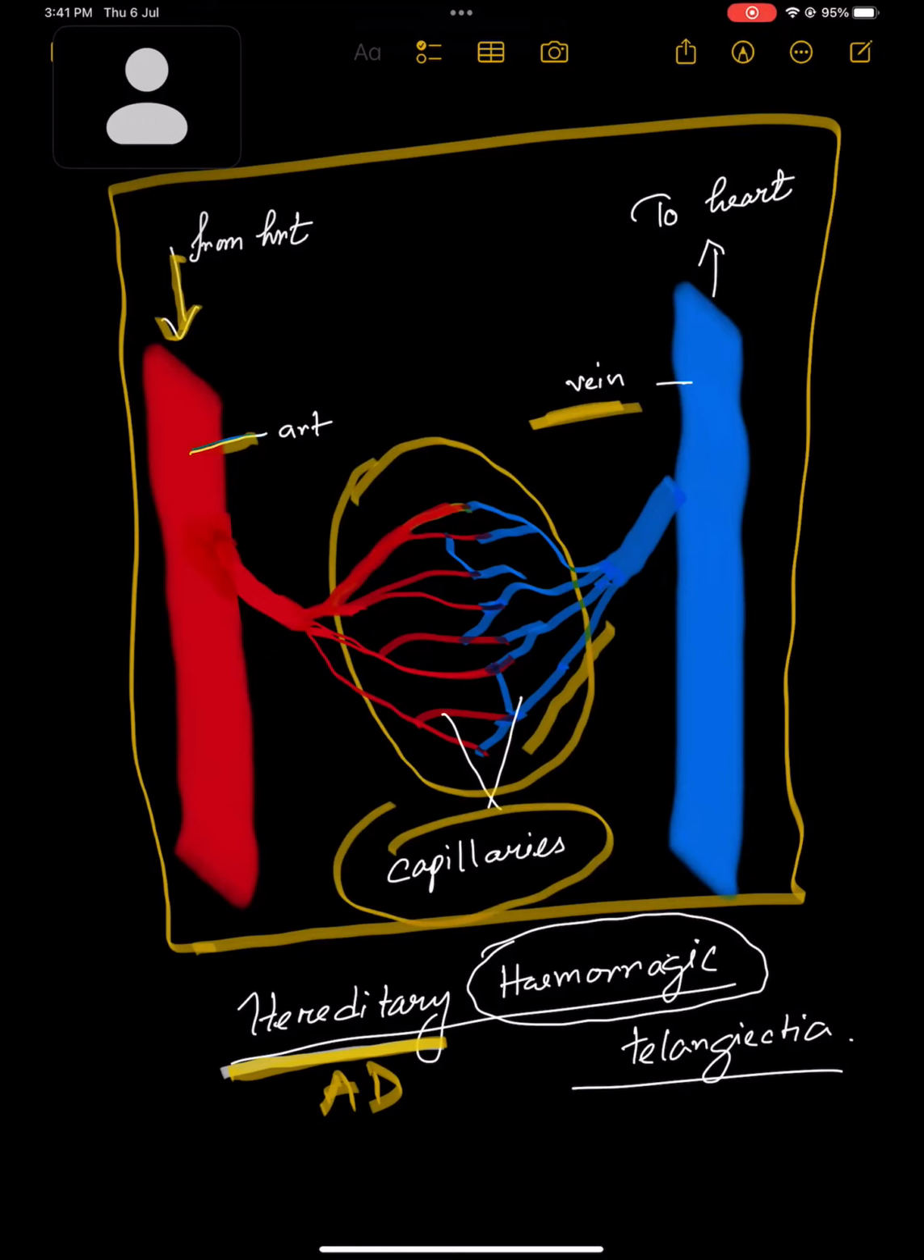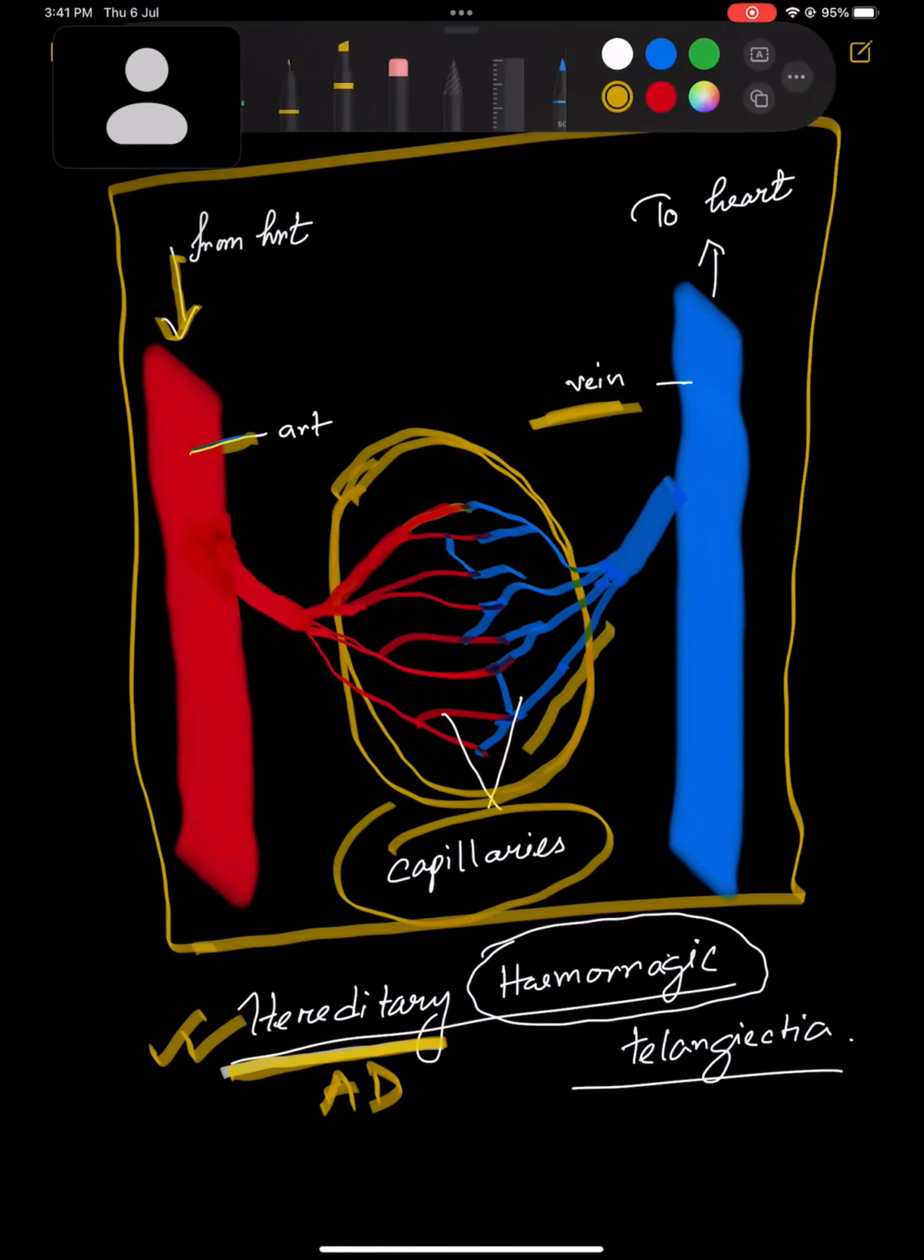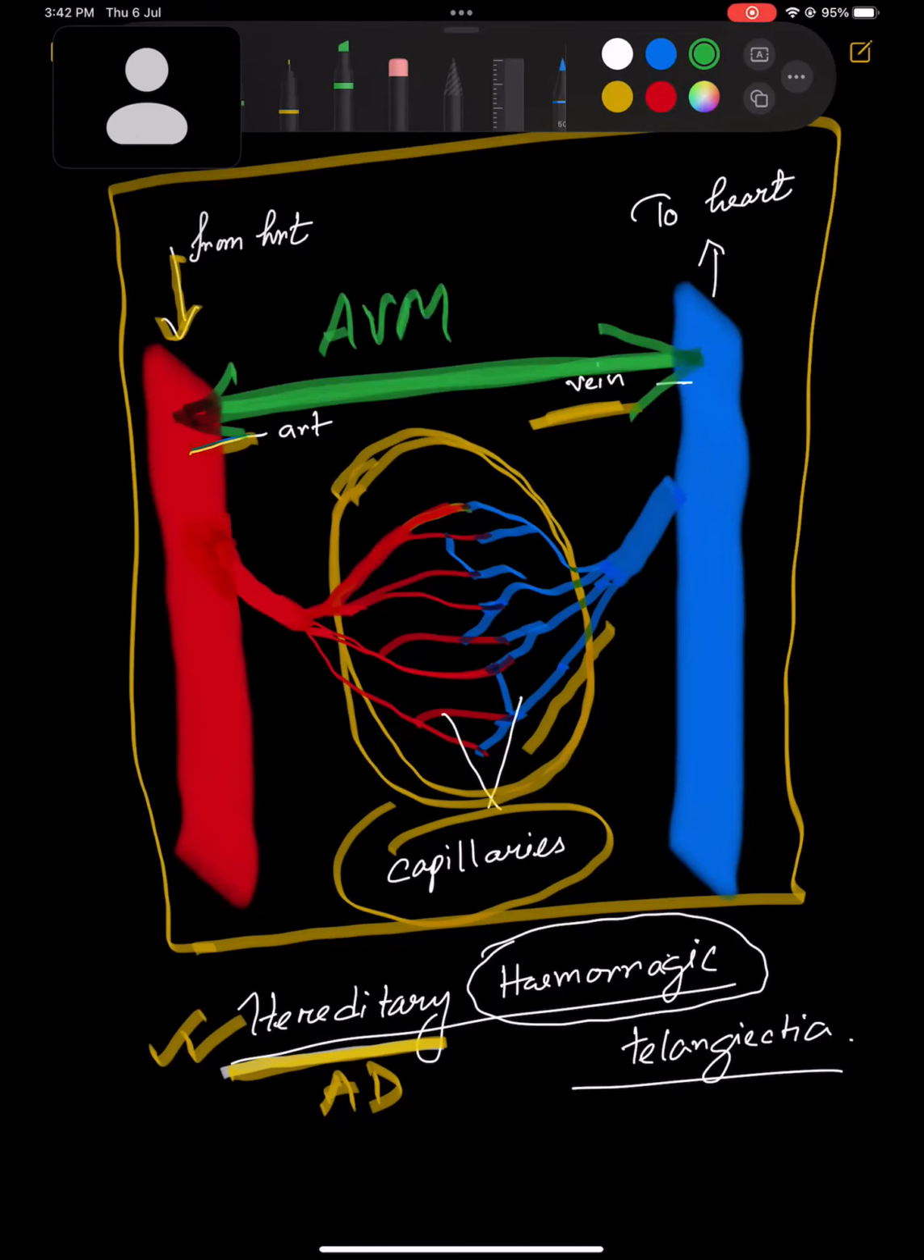What happens in this disease? Specifically, this capillary system is not formed, or is abnormally formed. There is dysplasia of this whole system, so the capillaries are not formed in a very good way. There is a direct connection from the artery to the vein. This is known as AVM, or arteriovenous malformation. Because of genetic causes, this is the AVM system.